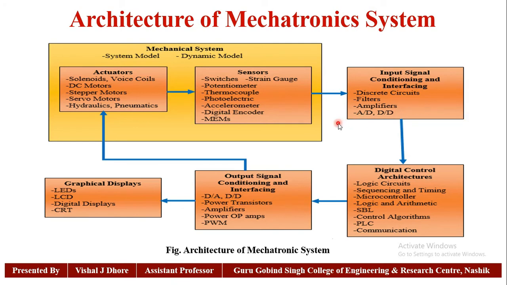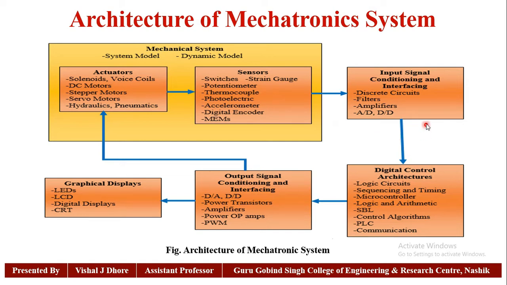They can interchange signals from one form to another form. For that purpose, they require some components: filters, amplifiers, and analog-to-digital or digital-to-analog converters.